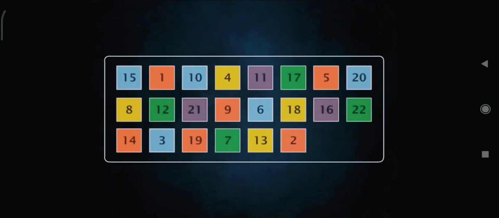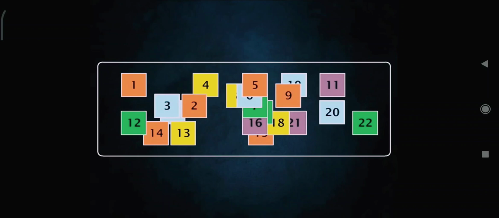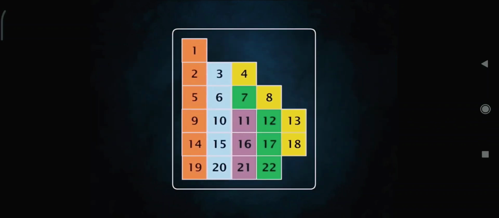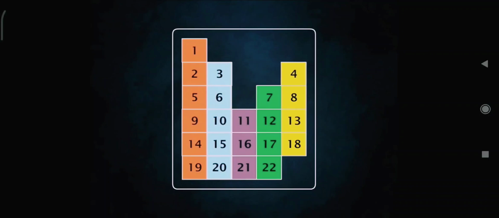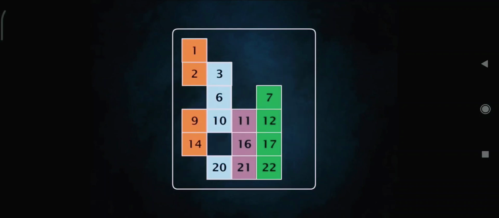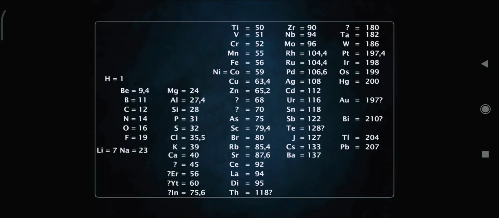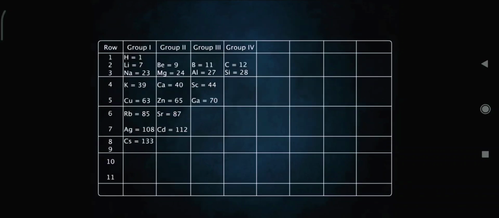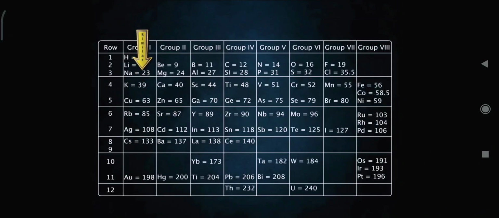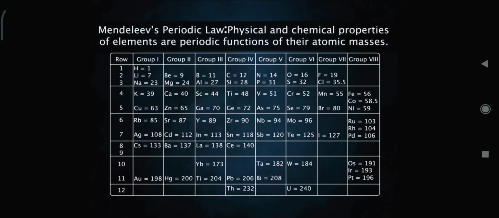Mendeleev wrote information about each element on cards. He noticed that their atomic weights could be used to rank the elements. He observed that elements with similar properties appeared at regular intervals. Mendeleev's periodic law states that physical and chemical properties of elements are periodic functions of their atomic masses.